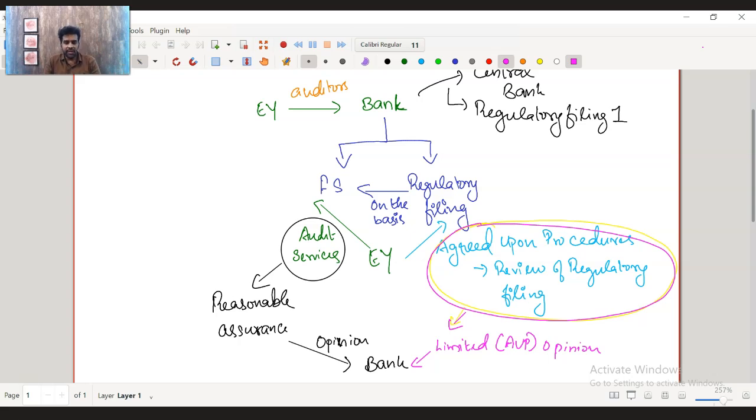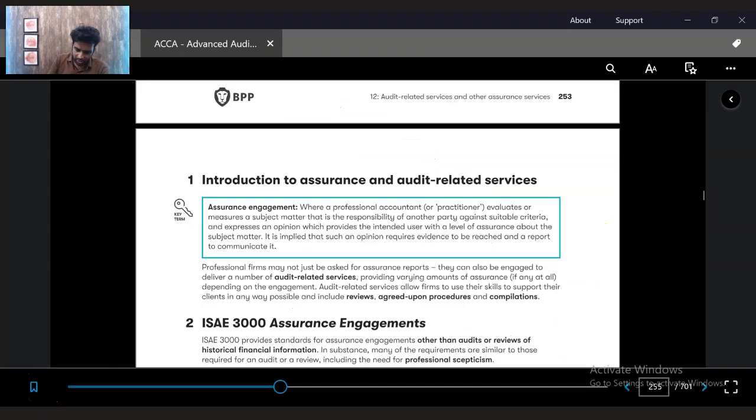We agreed upfront what procedures we are going to perform in reviewing the regulatory filing. All we did when we agreed is that we told them, you know what, this is prepared based on the financial statement, so we will compare against the financial statement and ask you a few questions. That's it. We did not do any other procedures. So that is called reviews and agreed upon procedures.